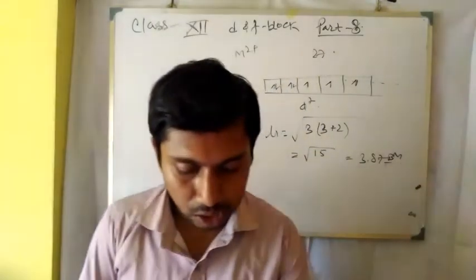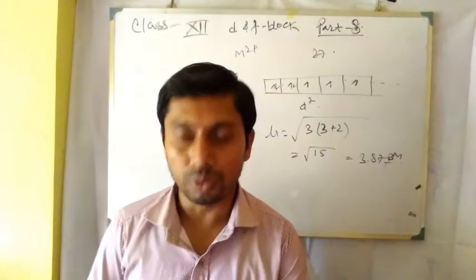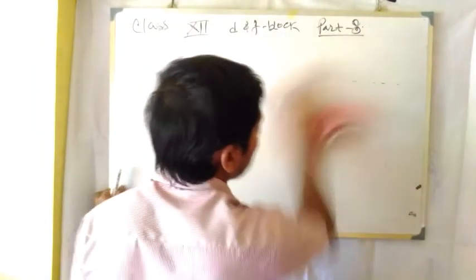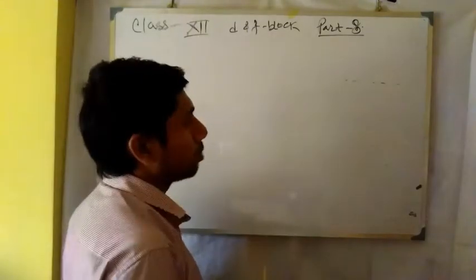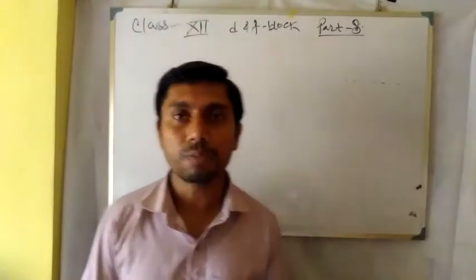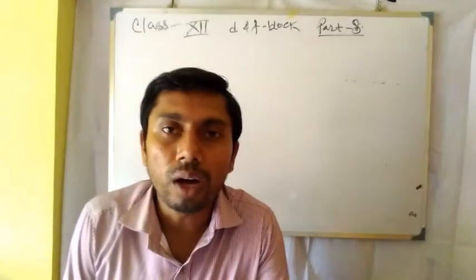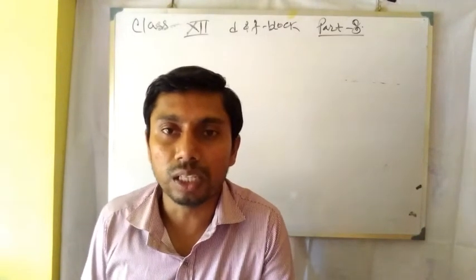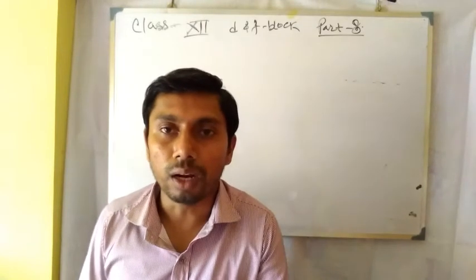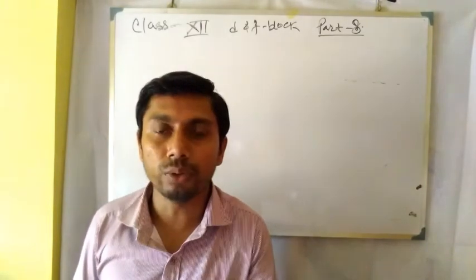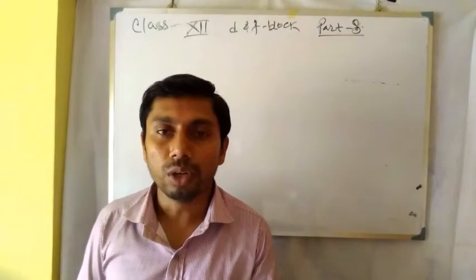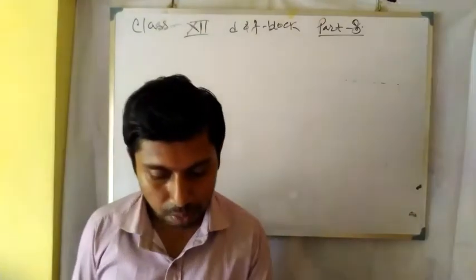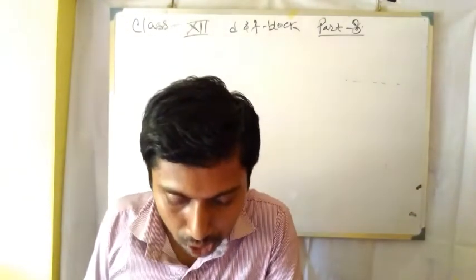Next, explain why Cu+ ion is not stable in aqueous solution. Very important question. Cu+ is not stable in aqueous solution. There is the reaction, that is disproportionation reaction, where one oxidation state, after the reaction, will convert to 2 different oxidation states. Here copper 1 will change its oxidation state to copper 2 and also copper 0. So it is an example of disproportionation reaction.